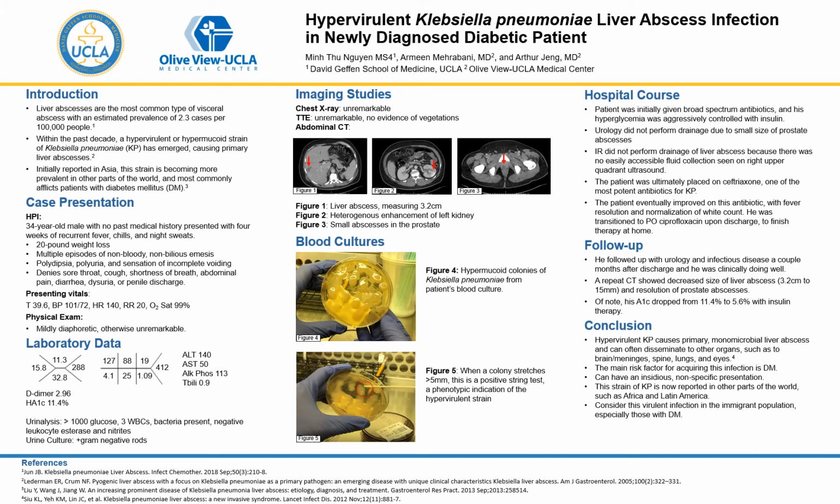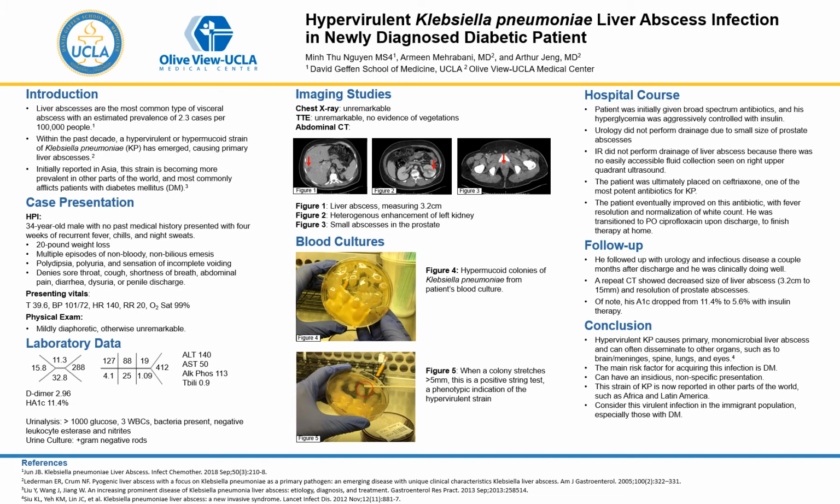At follow-up, he was doing well, and a repeat CT showed decreased size of liver abscess from 3.2 centimeters to 15 millimeters, and there was also complete resolution of prostate abscesses. Additionally, his A1C improved significantly. It decreased from 11.4% to 5.6%.